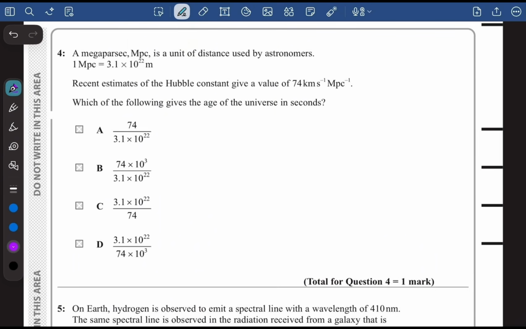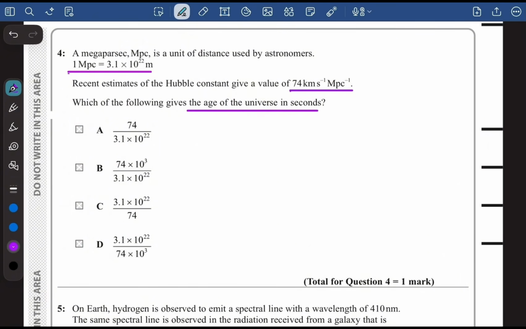Now in question number 4 it says a megaparsec is a unit of distance used by astronomers. 1 megaparsec is 3.1 times 10 to the power 22 meters. Very good. Recent estimates of the Hubble constant give a value of 74 kilometers per second per megaparsec. Which of the following gives the age of the universe in seconds?